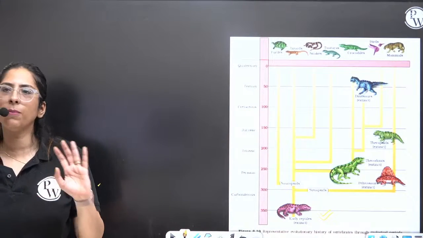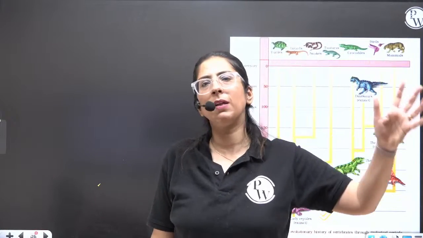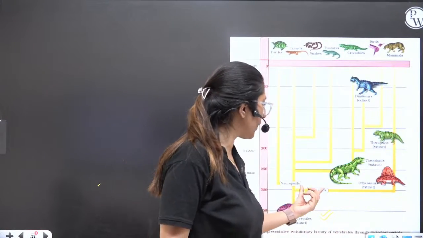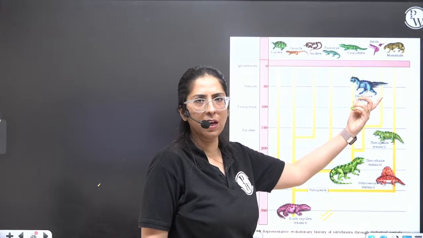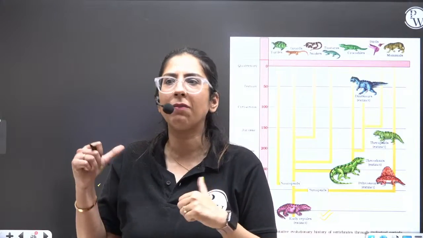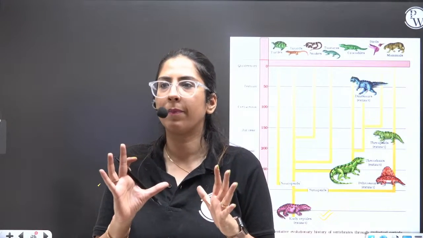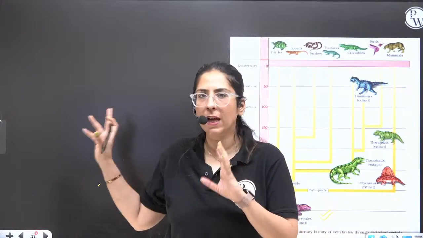Clear? See, from this topic, questions have not been asked. Only thing you have to remember is we evolved from the synapsids, and the sauropsids gave other organisms. That's it. Some specific data I have which you have to remember, that I will show you now.